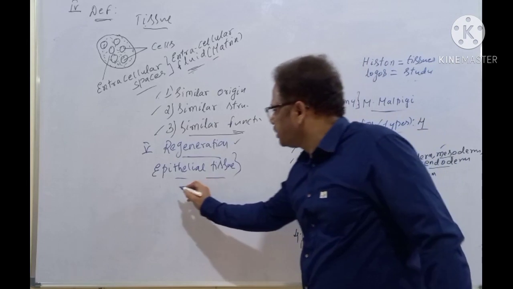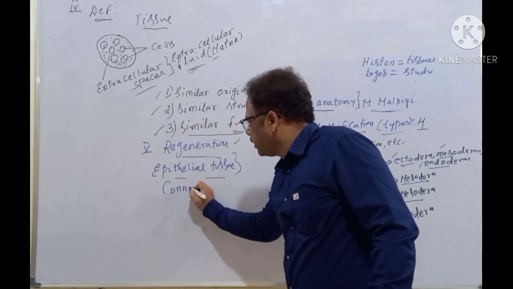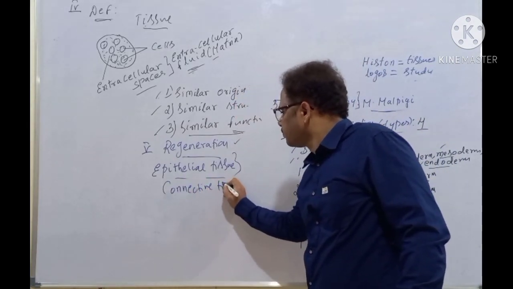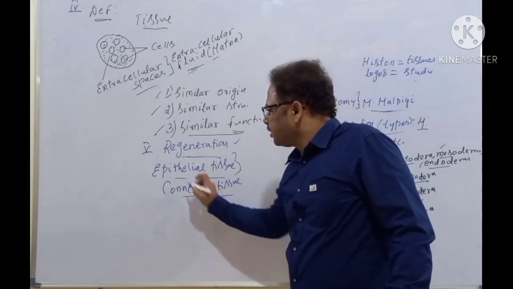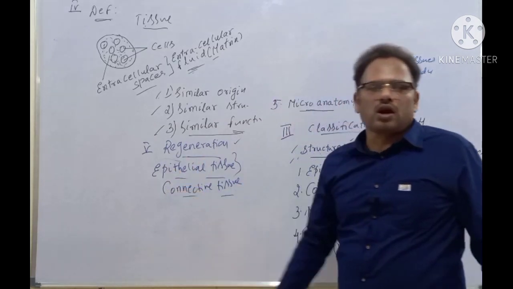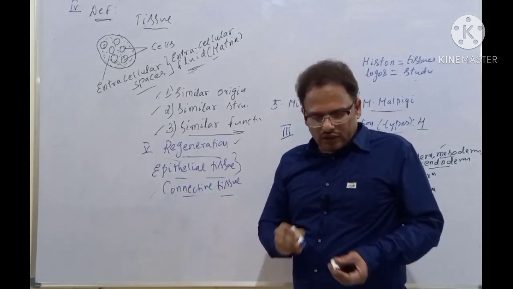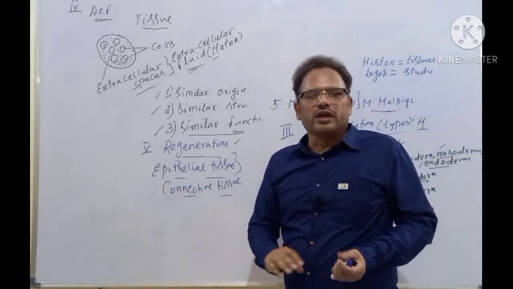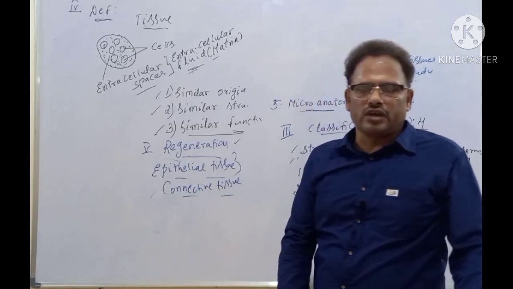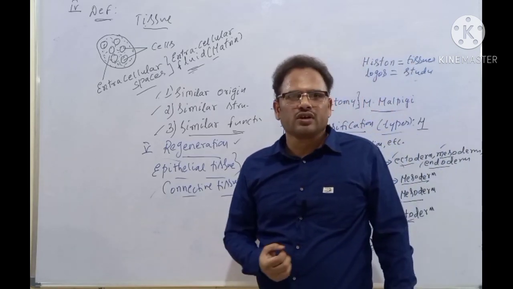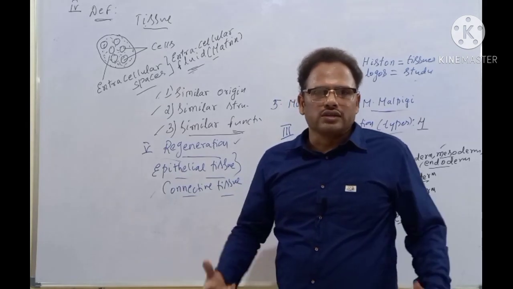Next one is the connective tissues. When compared to epithelial tissues, the connective tissues have very little power of regeneration. Whenever there is an injury, there is scar formation, for example, after a surgical operation or any wound.